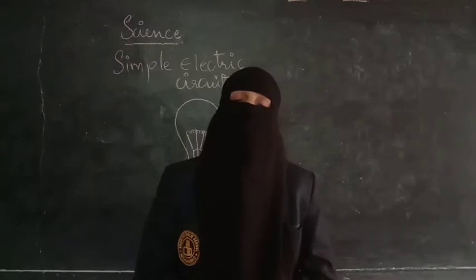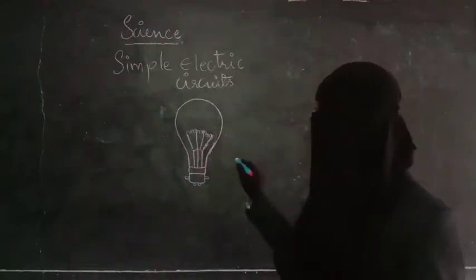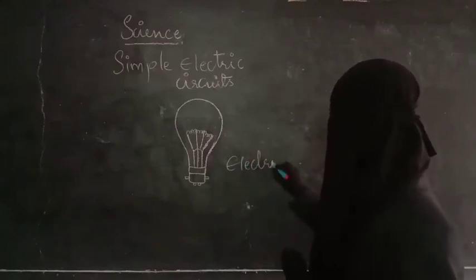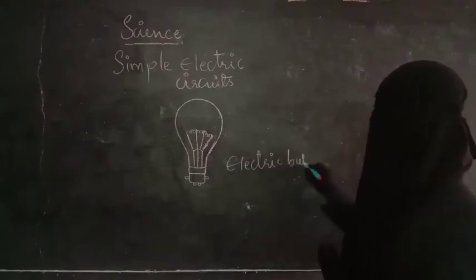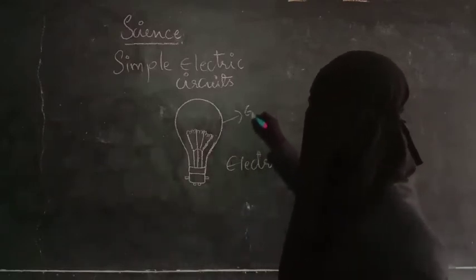Let us learn about the story of bulb. You know, we use the electric bulb. This is called as electric bulb. Let us know parts of the electric bulb. This is the glass chamber.